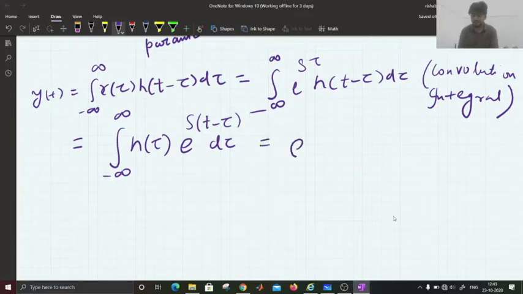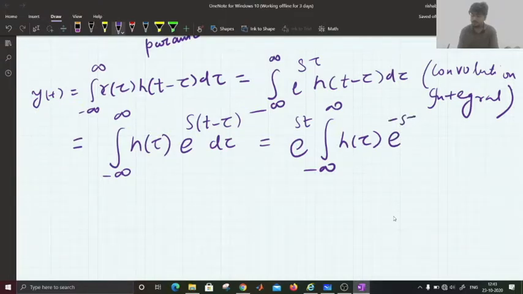So taking e to the power st outside of this integral, we can write the integral of h tau into e to the power minus s tau d tau.